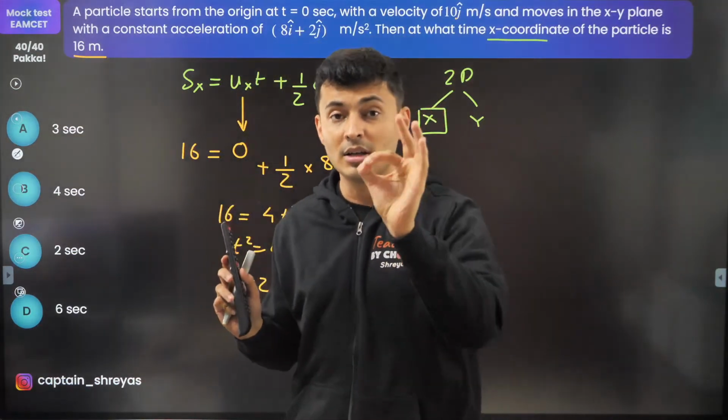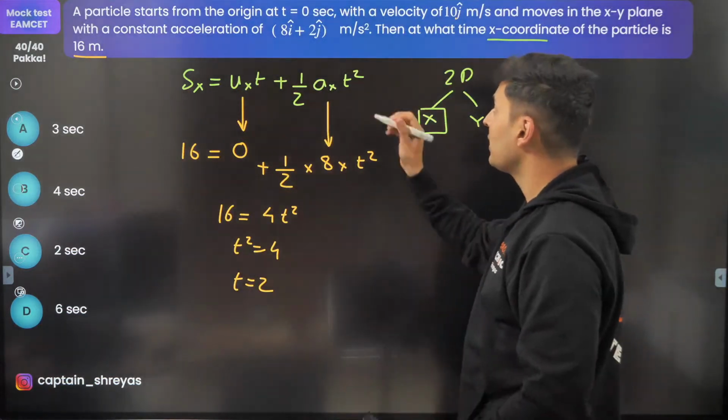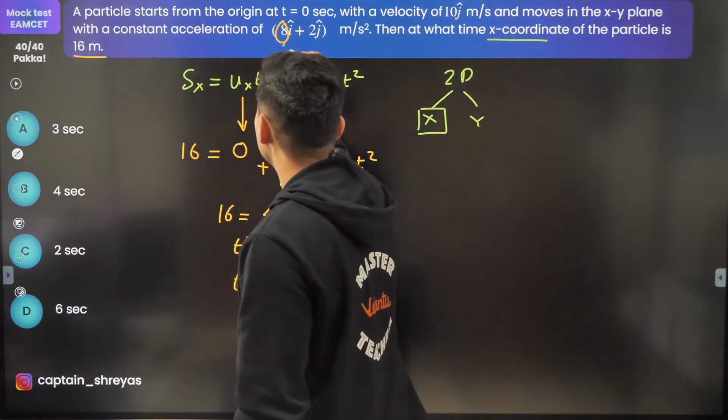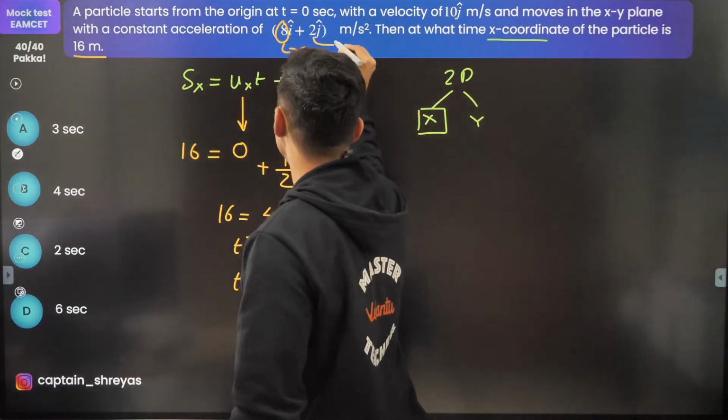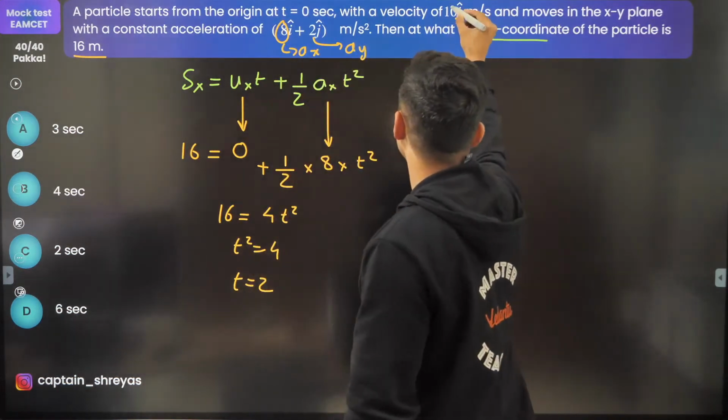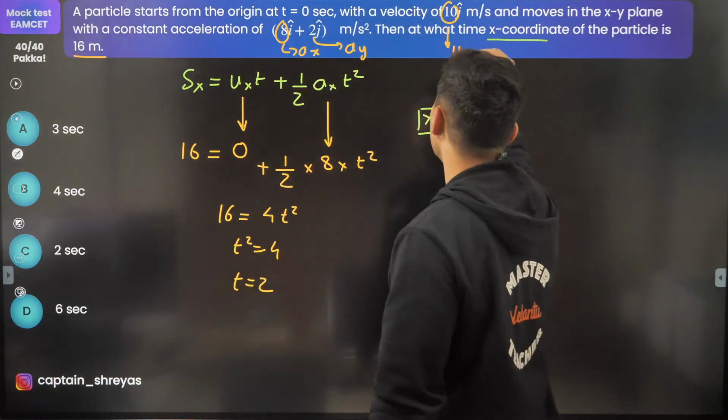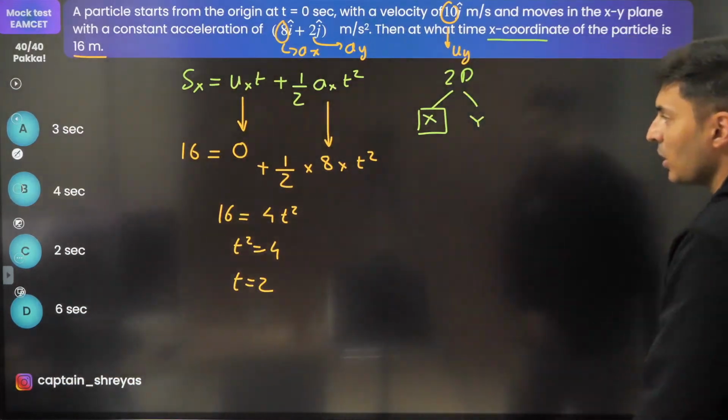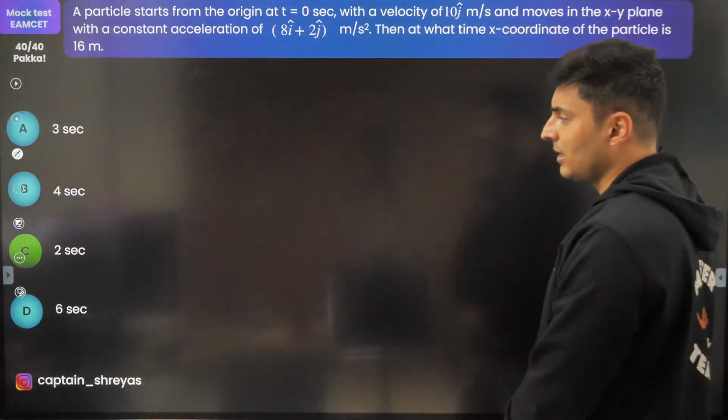Whichever kinematic equation, see which is the x and see which is the y. Like you can see, this is your ax, this is your ay. Here, this was your uy. That's how you have to solve it. Okay, very good. Option C correct.